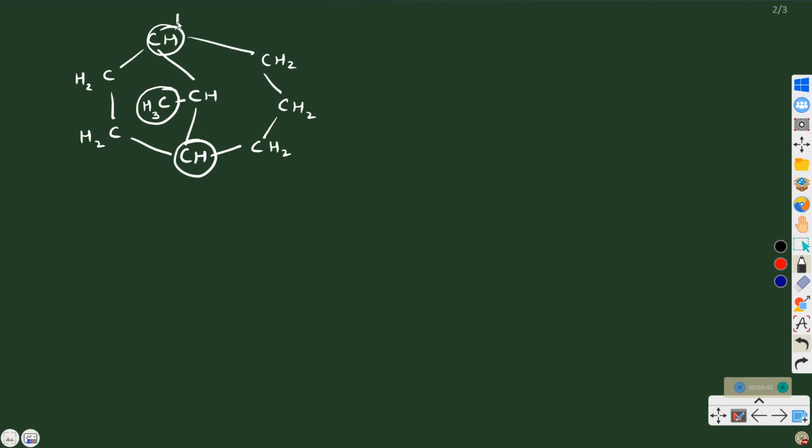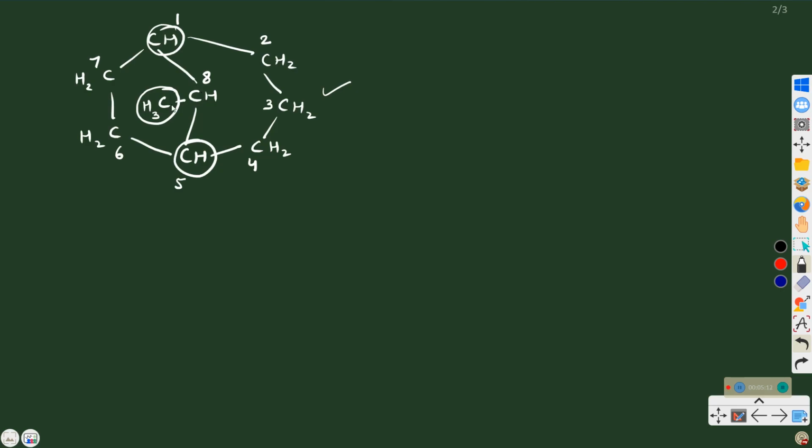So carbon number 1. Then we have to go along the longest bridge. The longest bridge is this one, which has 3 carbons: 2, 3, 4. We reach the next bridgehead atom, which is 5, and then we go along the second longest chain. This is 6, this is 7, and at the end, the smallest one.